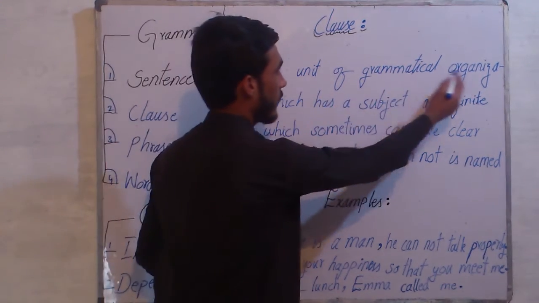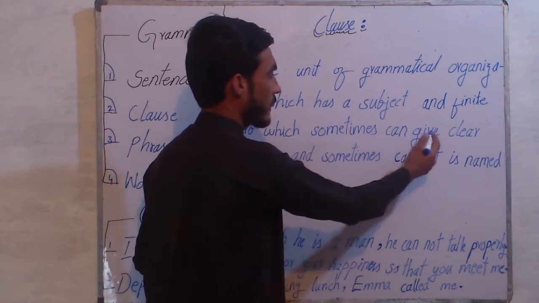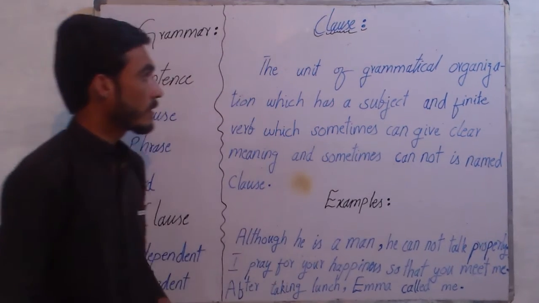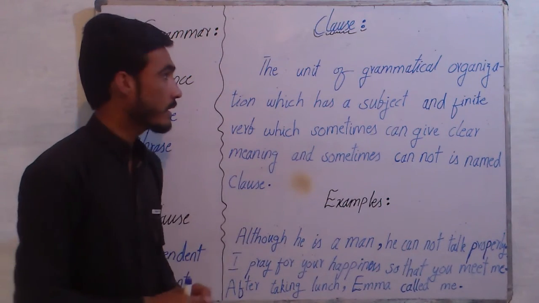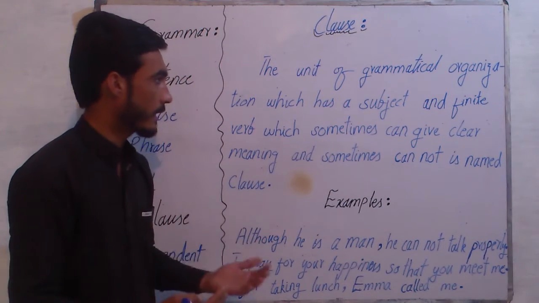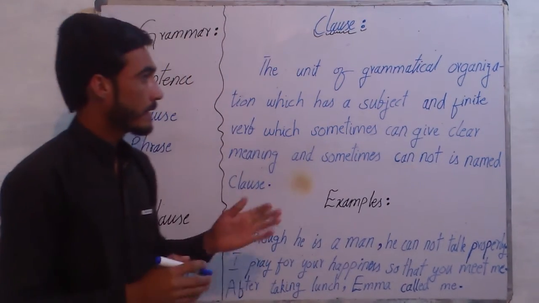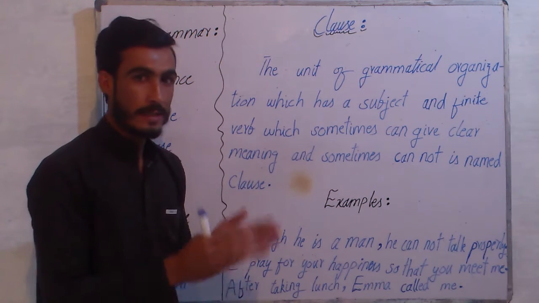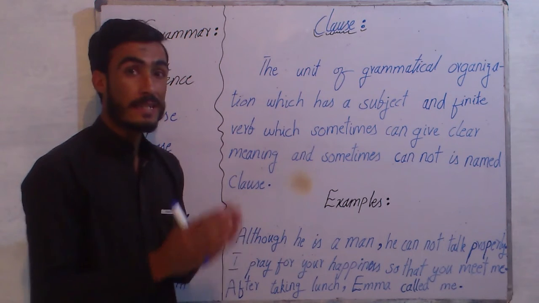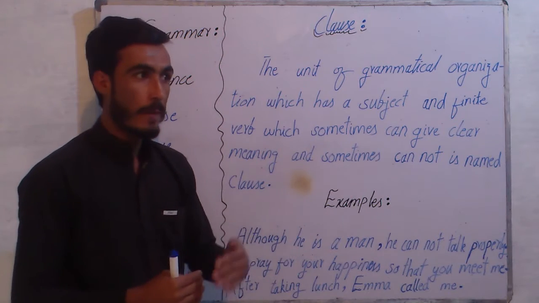The unit of grammatical organization which has a subject and finite verb, which sometimes can give clear meaning and sometimes cannot, is named class. Those units of grammatical organization which have the subject, means the doer or performer of an action in a class or in a sentence, and then the finite verb, means first and second form of the auxiliary verb like is, are, am, was, were, had, and first and second form of the ordinary verbs like go, went, beg, begged, climb, climbed.